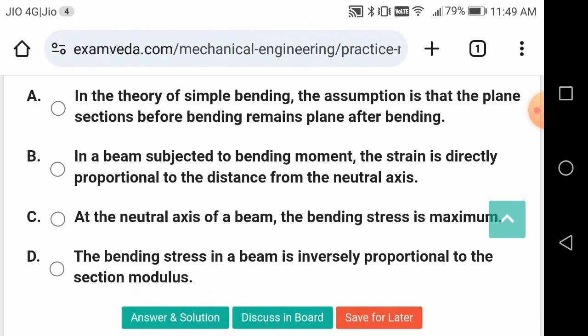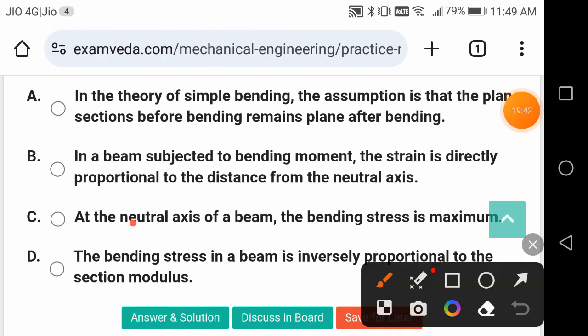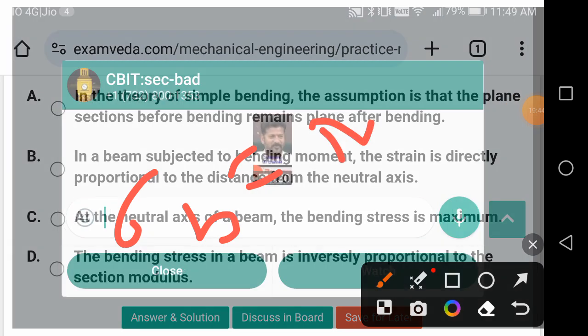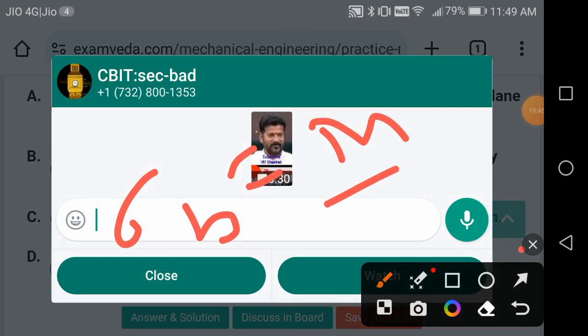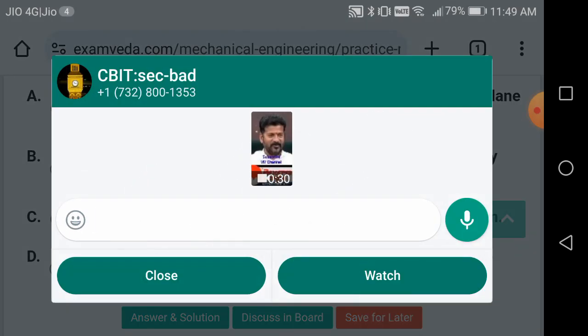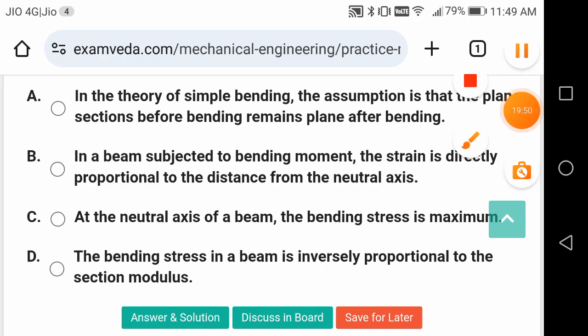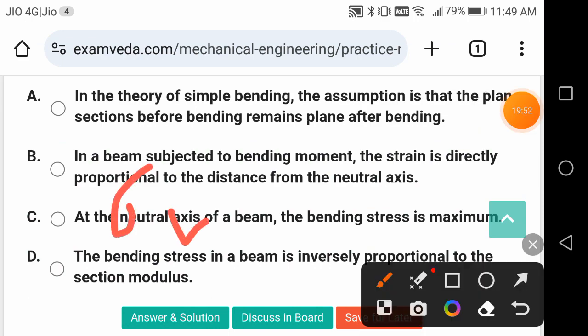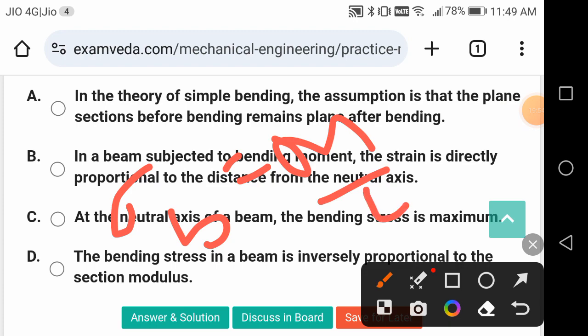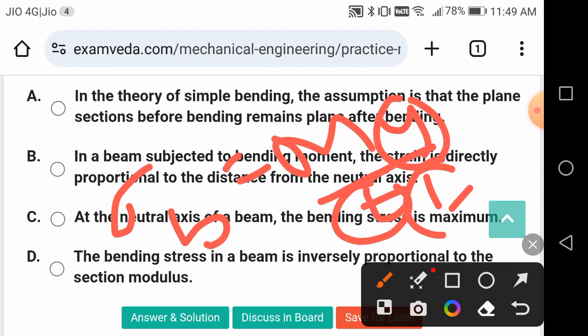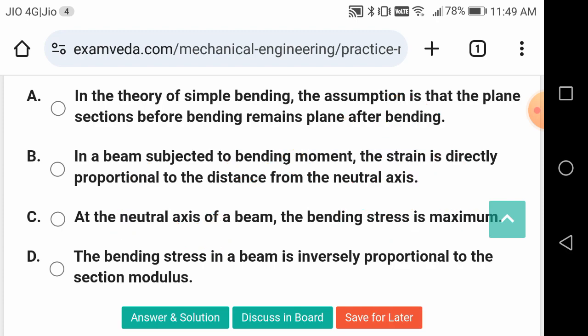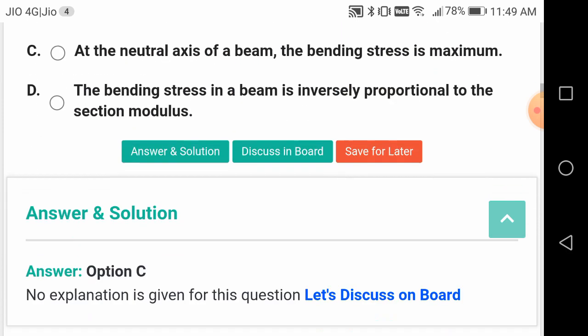Inversely proportional to section modulus. So it is something like this. Sigma B is equal to M by Z. Z is equal to I by Y, so sigma B is M by I into Y. It is proportional to Y and inversely proportional to I. I have substituted Z is equal to I by Y. So that is a wrong answer.